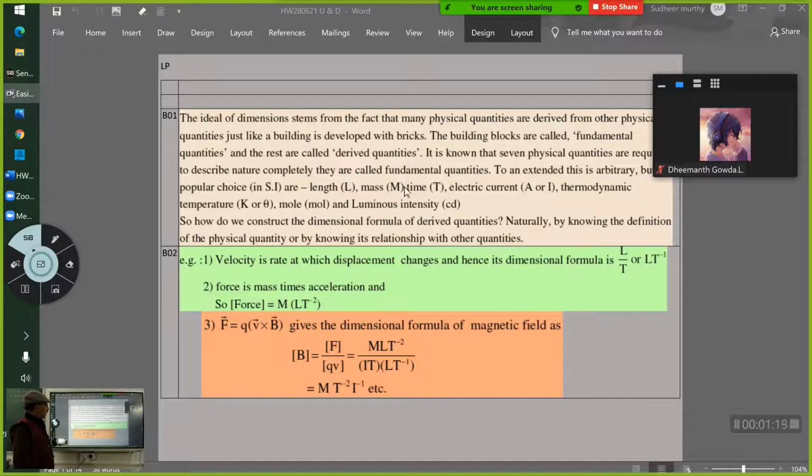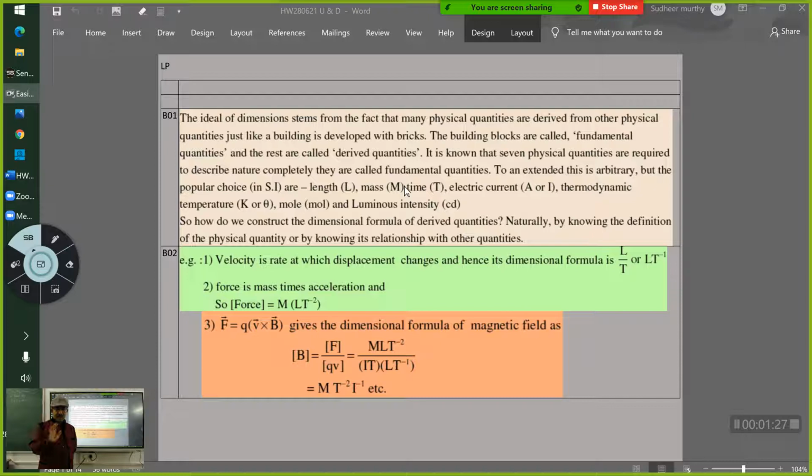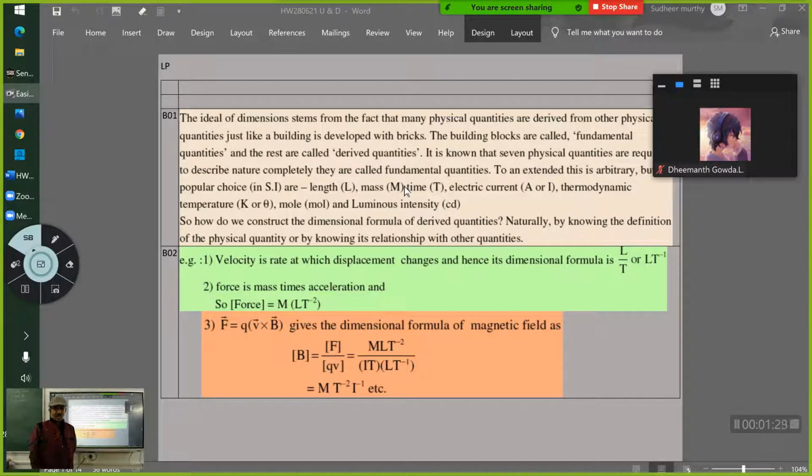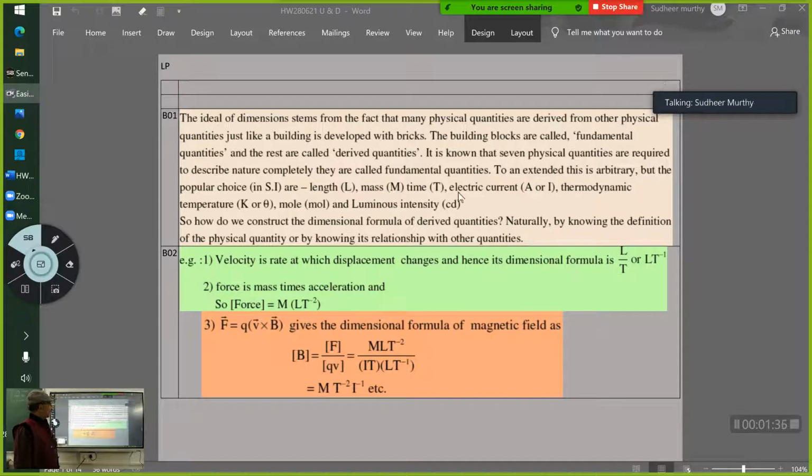Length, mass, time, these 3 fundamental quantities are enough to learn the mechanics. There is one section called mechanics in physics. For that section, only these 3 fundamental quantities are sufficient. But for all other quantities, you need to include all of them.